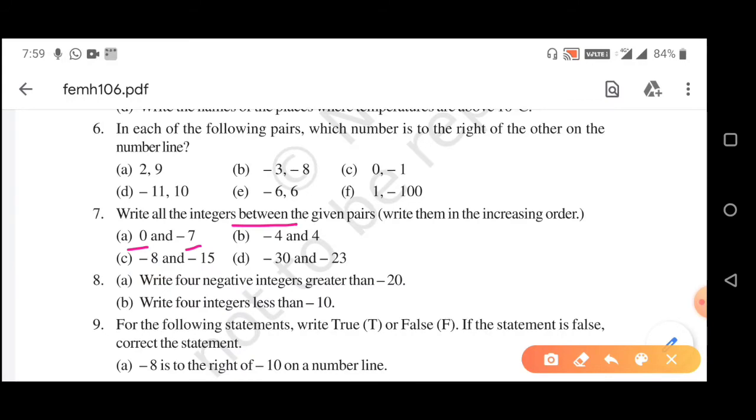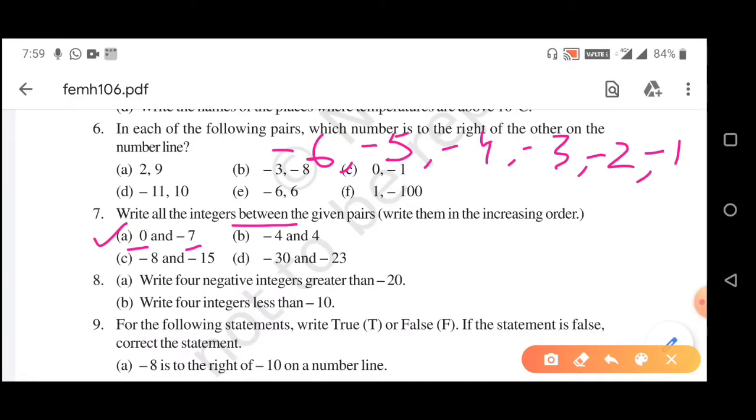So, the integers between these two numbers are -6, -5, -4, -3, -2 and -1. So, it is the increasing order from smaller to greater.